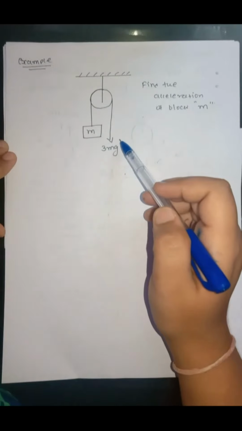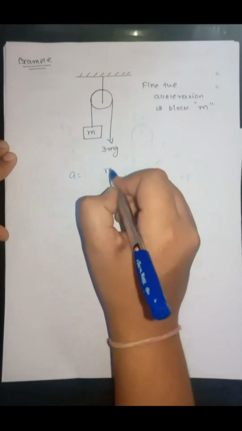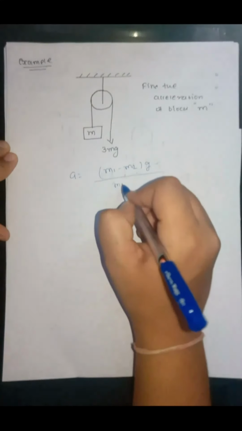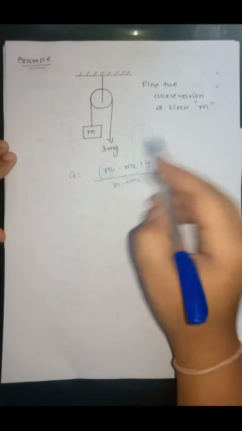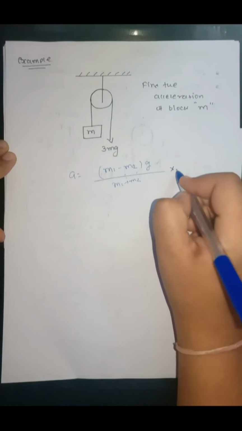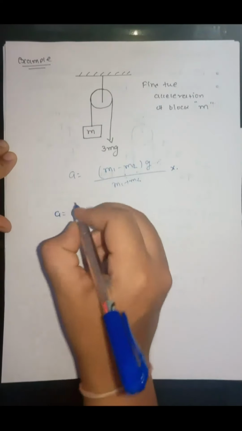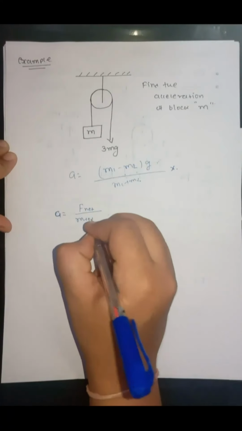In this case, we cannot use the direct formula a equals (m1 minus m2)g upon (m1 plus m2), because there is only one block in the system, so we cannot use this formula. For this case, we have to use the basic formula, that is F net upon total mass.